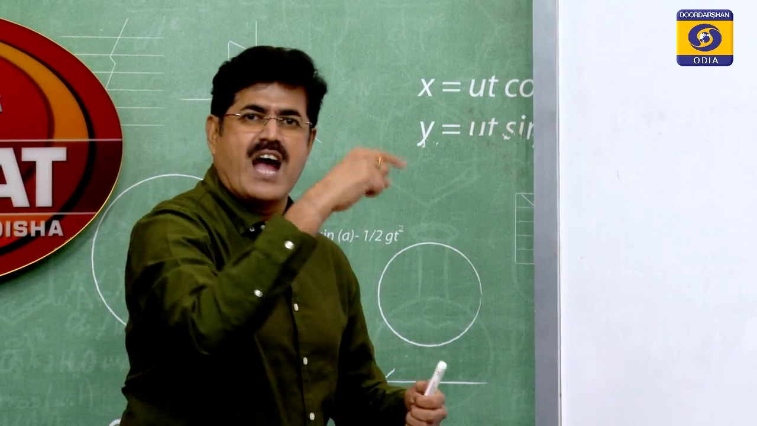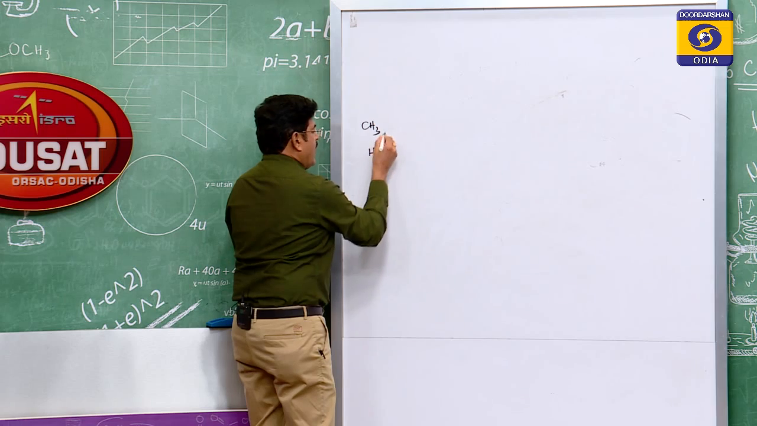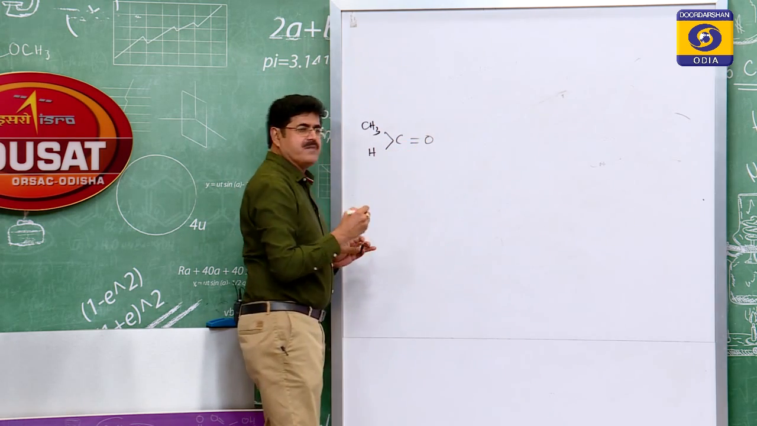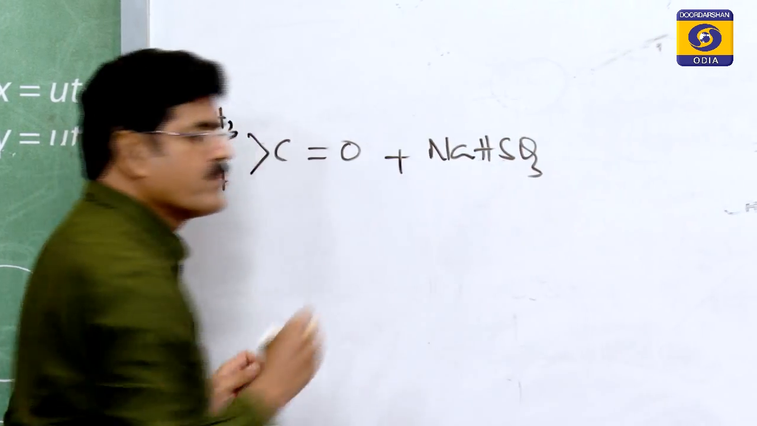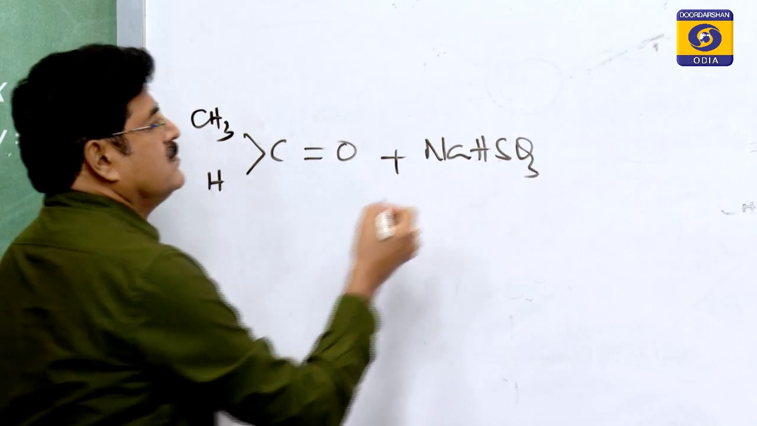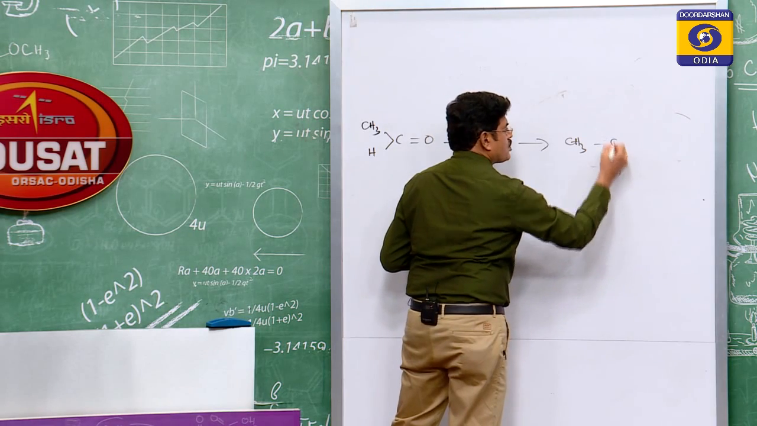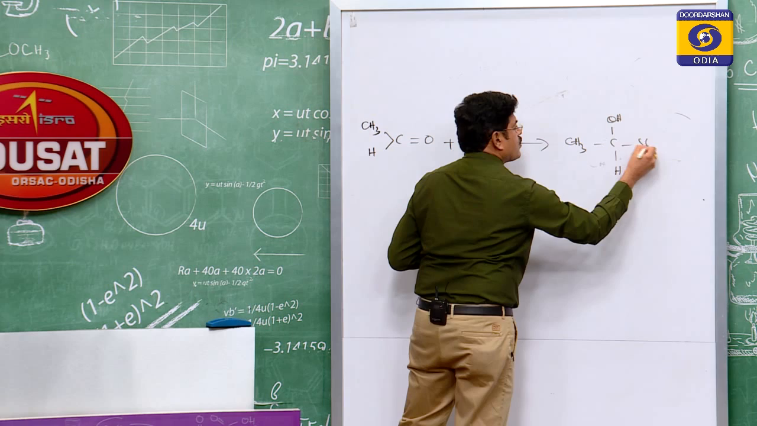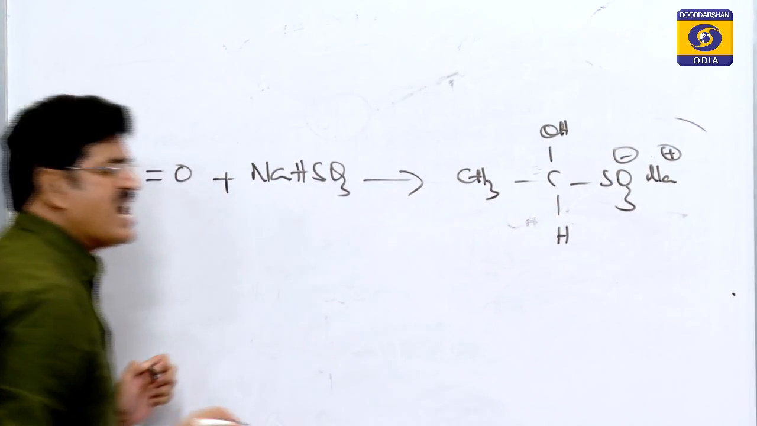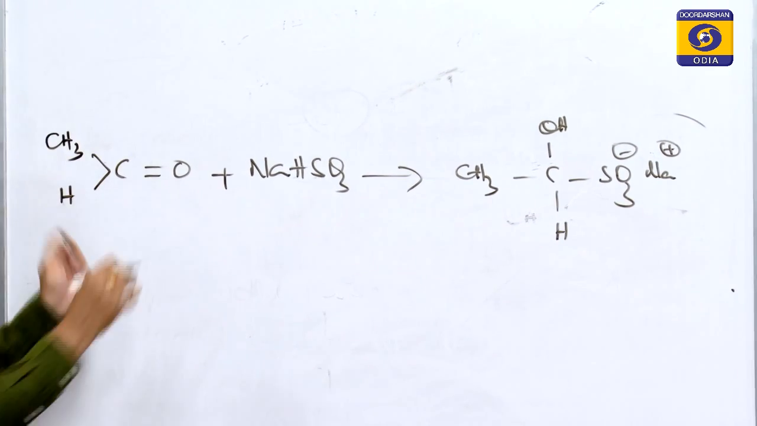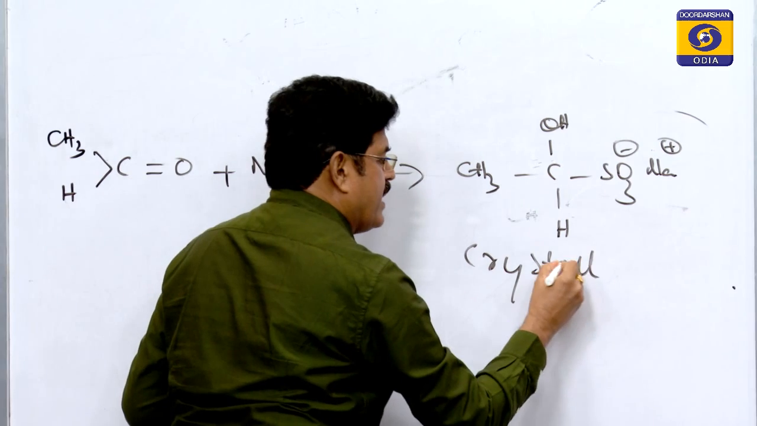Let me show this reaction on the whiteboard. I am taking an aldehyde here, acetaldehyde. I am using sodium bisulfite here, NaHSO3. The addition product is this one. Sodium bisulfite addition product. It is a crystalline solid, hence it can be filtered off.